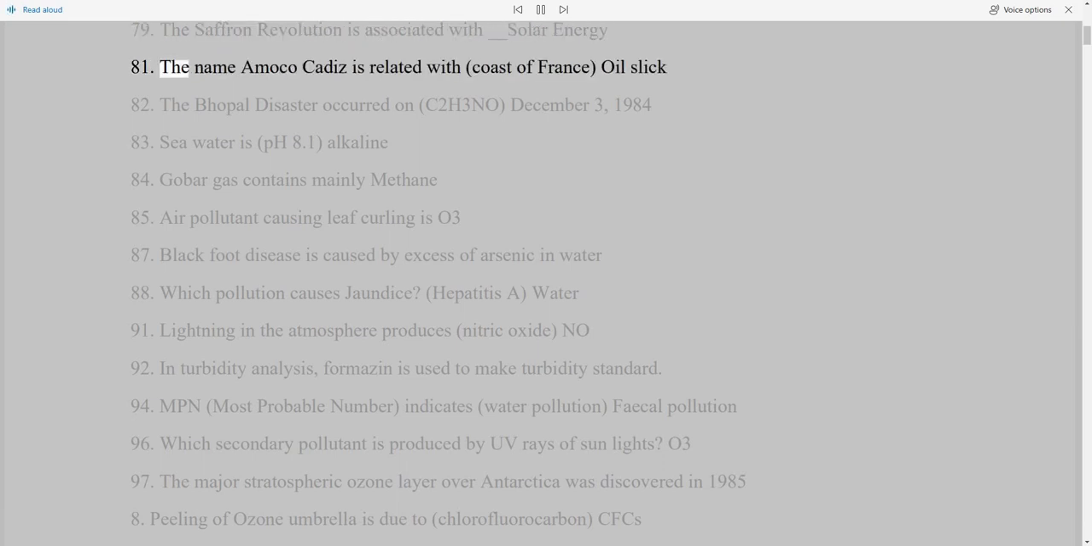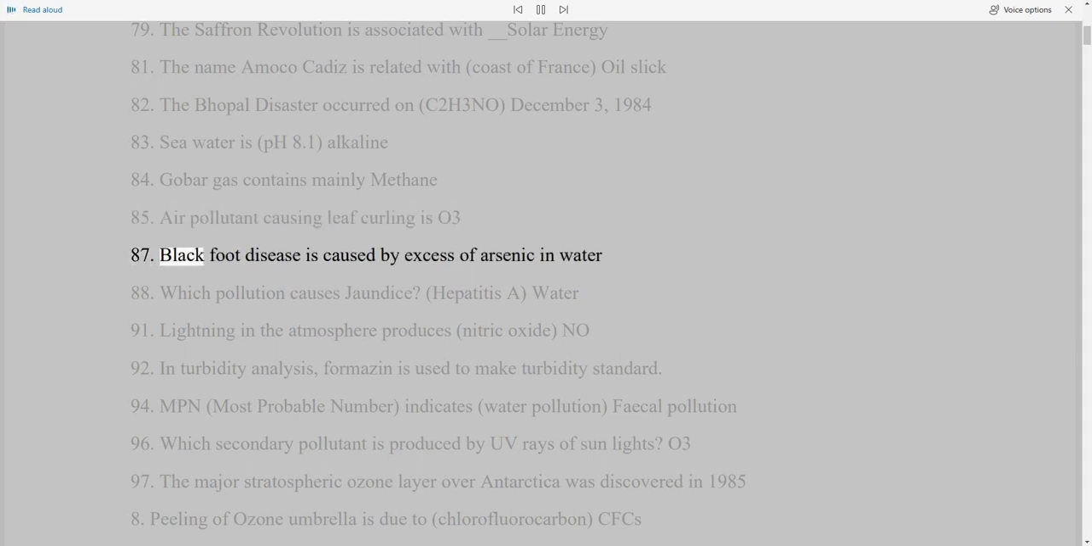81. The name Amoco Cadiz is related with coast of France, oil slick. 82. The Bhopal disaster occurred on December 3, 1984, caused by methyl isocyanate, C2H3NO. 83. Sea water is pH 8.1, alkaline. 84. Gobar gas contains mainly methane. 85. Air pollutant causing leaf curling is O3.